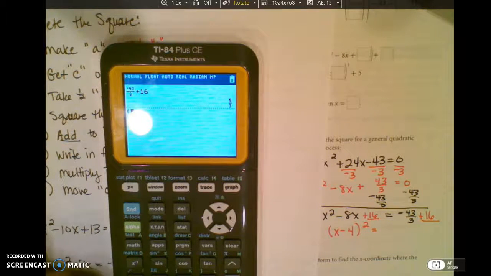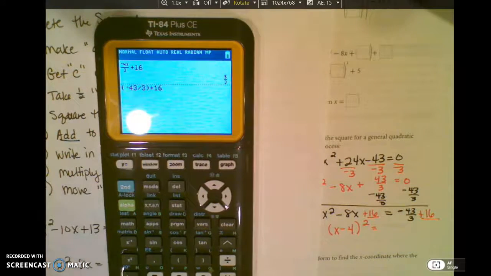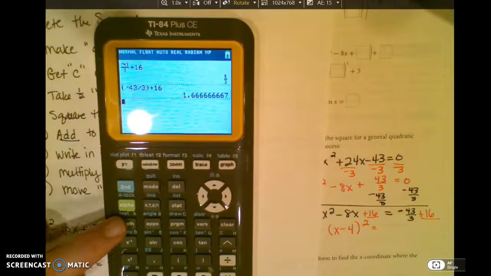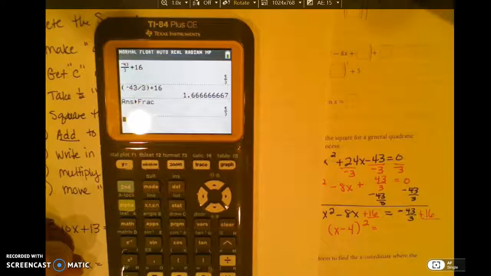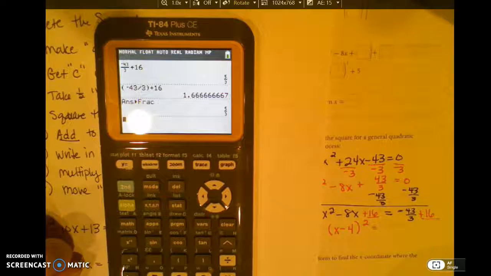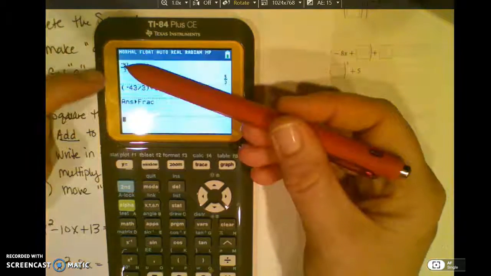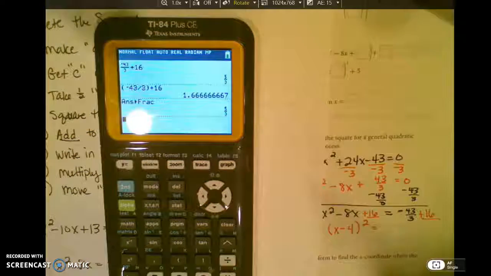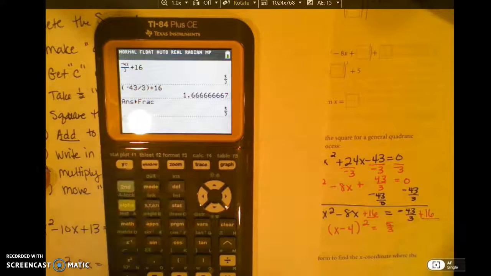Or you can do negative 43 divided by 3 in parentheses plus 16. It's going to give you a decimal, which is fine because all you have to do is hit math, enter for fraction, and enter again. You notice I get the same answer. So it doesn't matter which way you go. Make sure your fraction is either in parentheses or you did alpha y equals to use that. So I've got a positive 5/3.